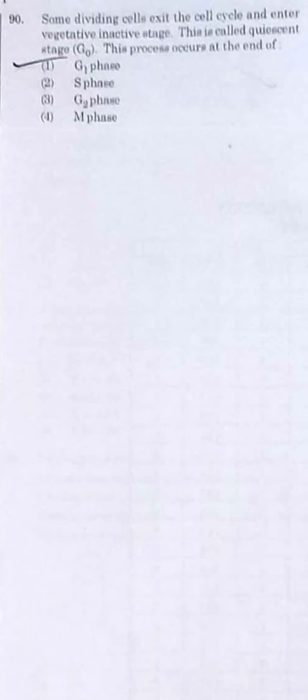The last but not the least question of our session: some dividing cells exit the cell cycle and enter the vegetative inactive stage. This is called the quiescent stage, or what we call G0. This process occurs in the G1 phase. Just after the completion of the M phase, either the cell will go directly into G1 and then S, or the cell will slip from G1 to G0, what we call a stationary phase.